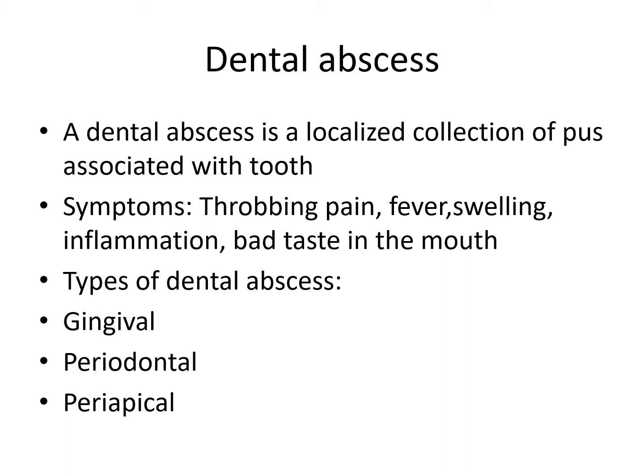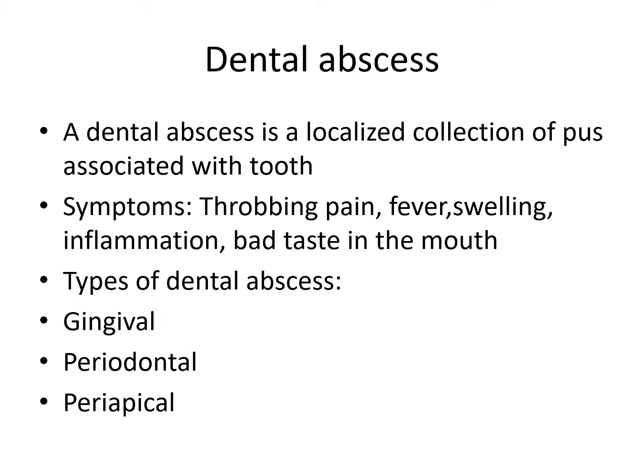After pus formation, patient will suffer with throbbing pain near a tooth or in their gums. He also suffers with fever, swelling, inflammation and bad taste in the mouth. So these are the symptoms related to the dental abscess: throbbing pain, fever, swelling, inflammation and bad taste in the mouth. There are three types of dental abscess: gingival, periodontal abscess and periapical abscess.